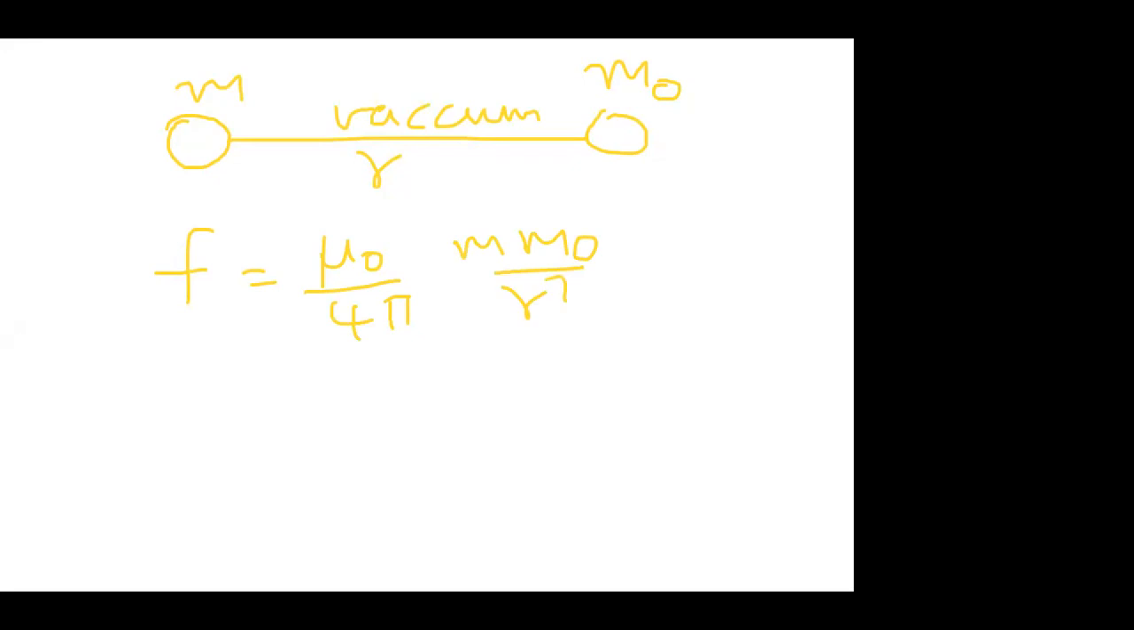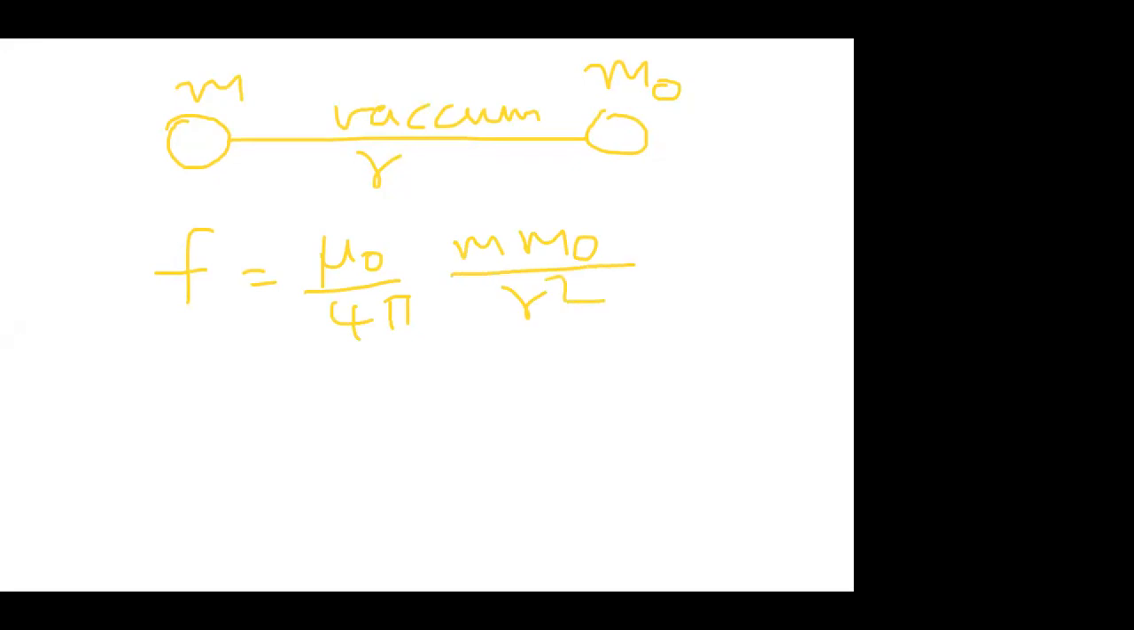At some distance r, I have taken another pole. Let me take the pole strength as m naught. Two poles are separated by some distance. So what is the force between these two poles? Suppose they are separated in vacuum, then the force between them we can write as F is equal to mu naught by 4 pi, m naught m by r square.